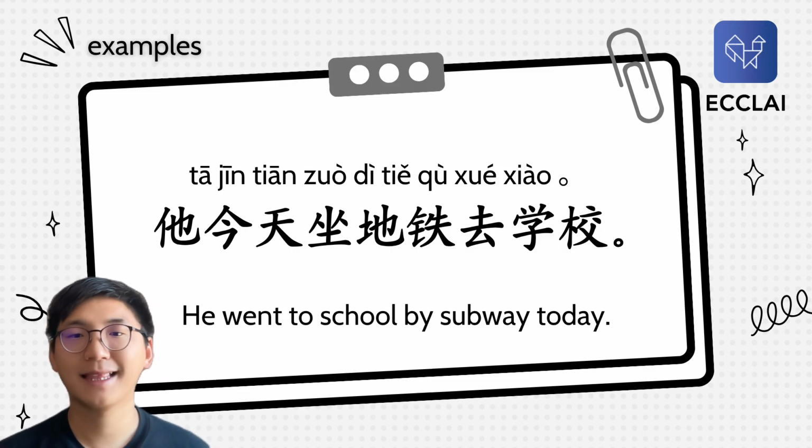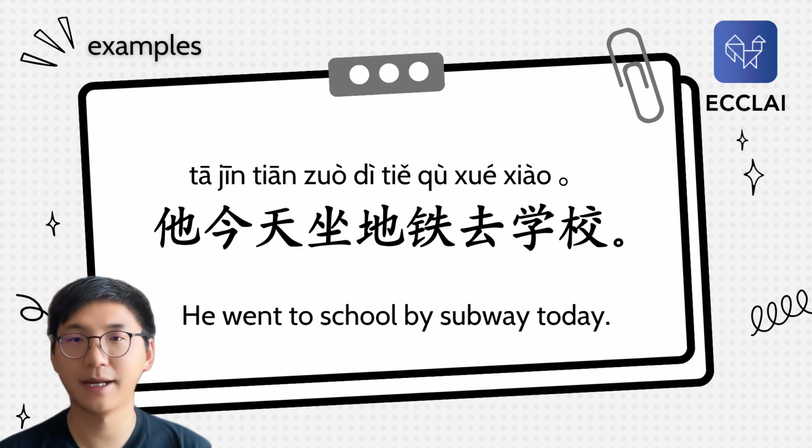So we have 他, okay? 他 means he. And then we have 今天. 今天 means today. Next we have 坐, okay? 坐 means to sit. But then here it means to take, okay? To take. 地铁 means subway, underground, alright? 地 means ground, and then 铁 means train, okay?